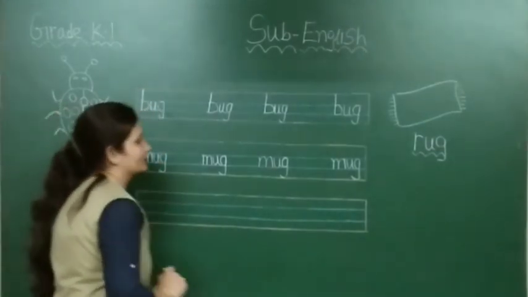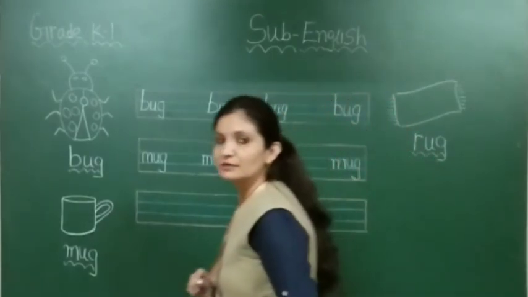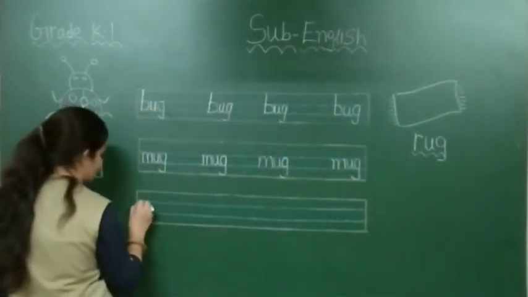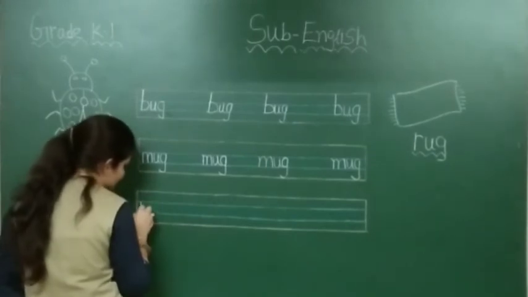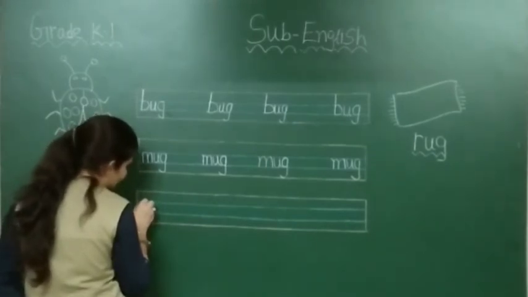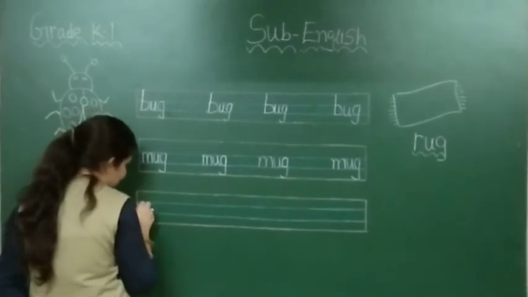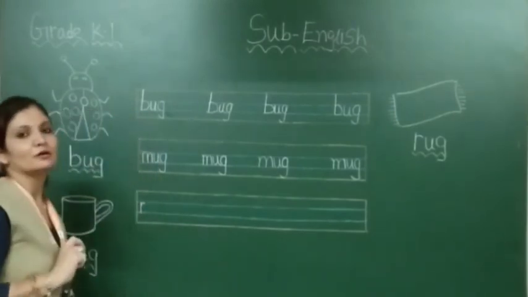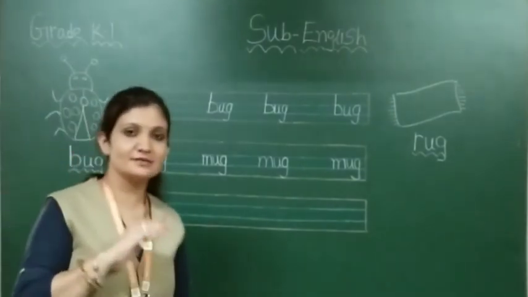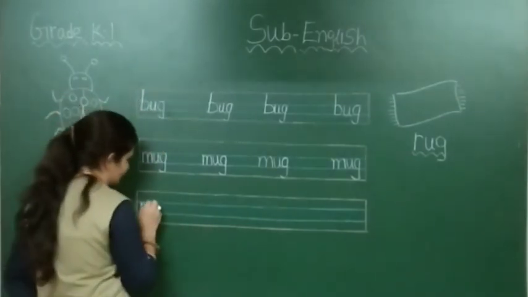Now we have to write down here rug. So first of all you have to write R in these two blue lines like this. This is called small letter R. In phonics, R says r.